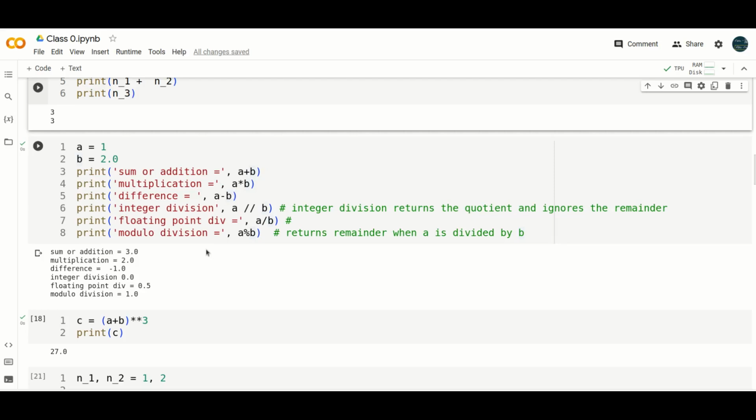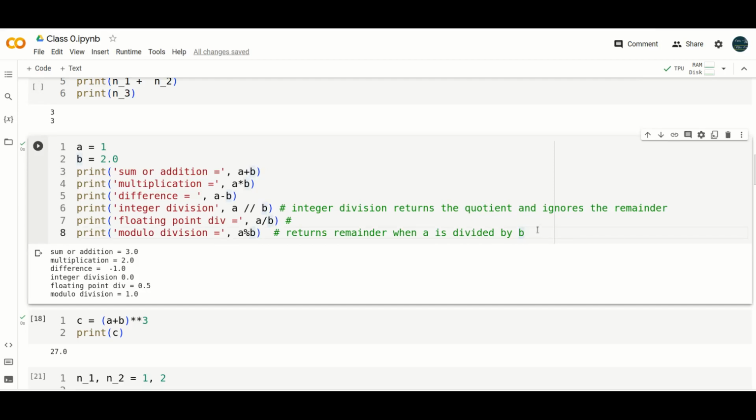Integer division returns the quotient and ignores the remainder. Floating point is the real division, real number division, a slash b. Modulo division returns the remainder when a is divided by b. If I run this, you will see what the results are.